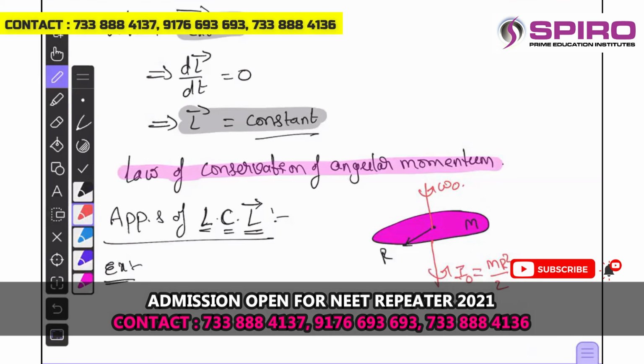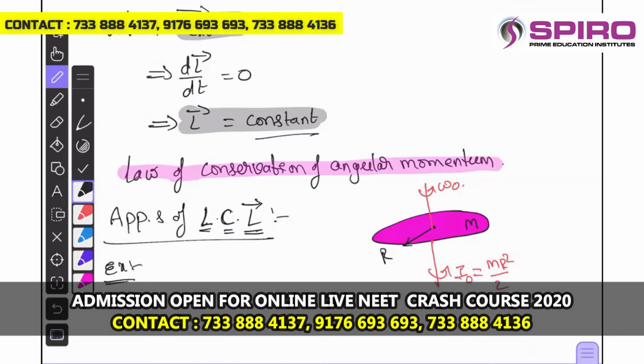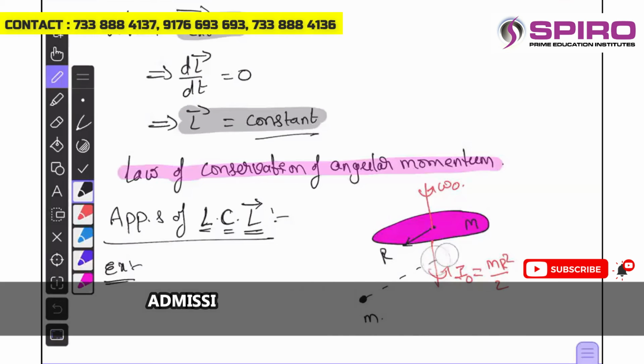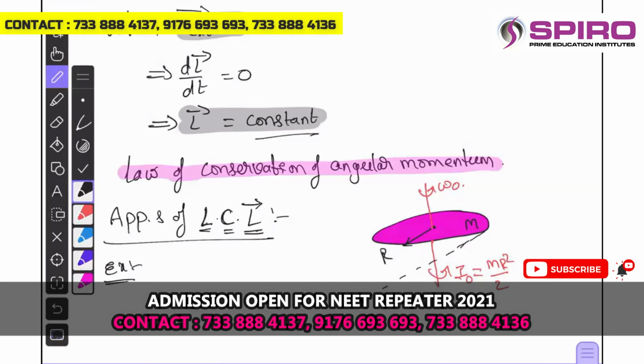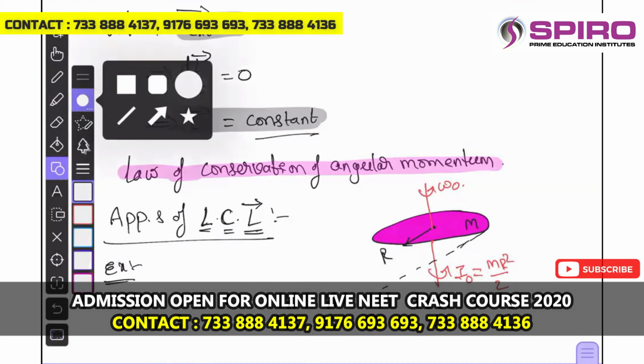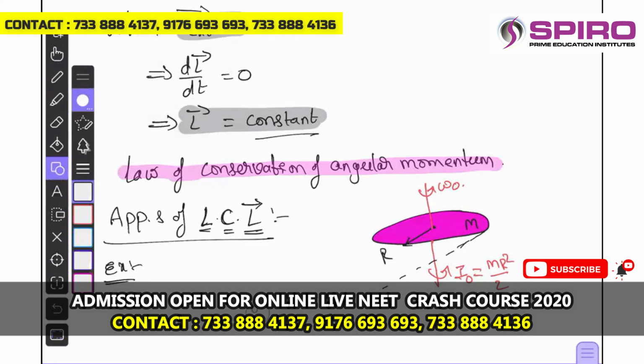This is I naught. And now, one point mass, small m, is moving in this path.